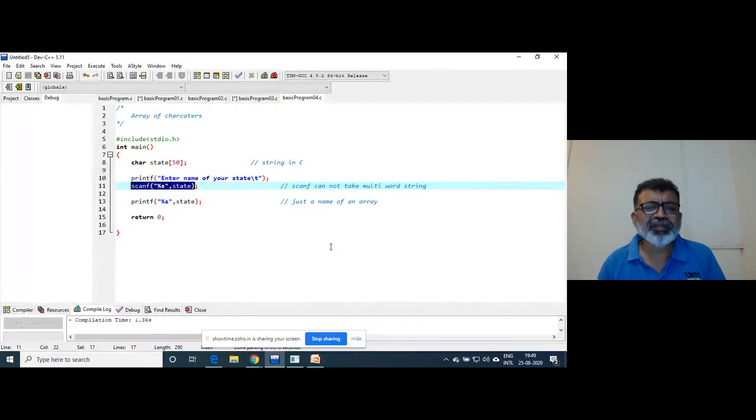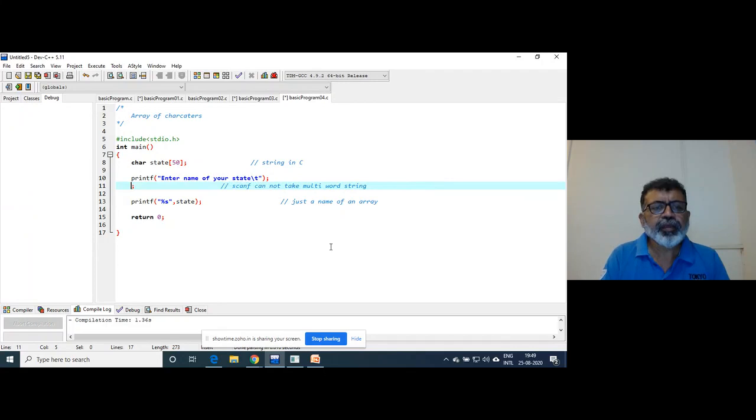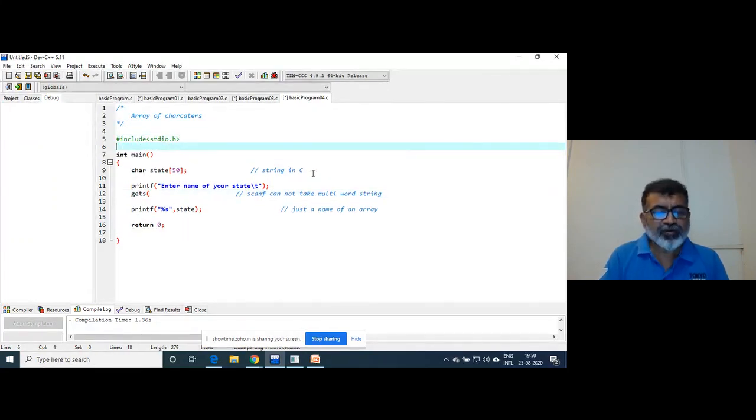So a lot of things are there. For the time being, we will go along with gets. Another version which is used in the industry, I will tell you at the right time, because this is not the right time. So there is a function called gets.